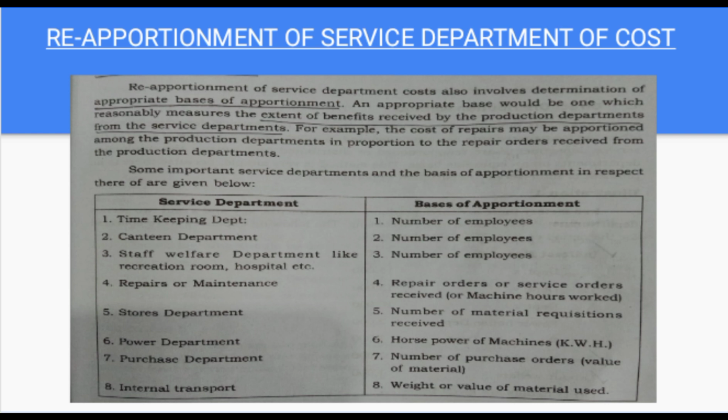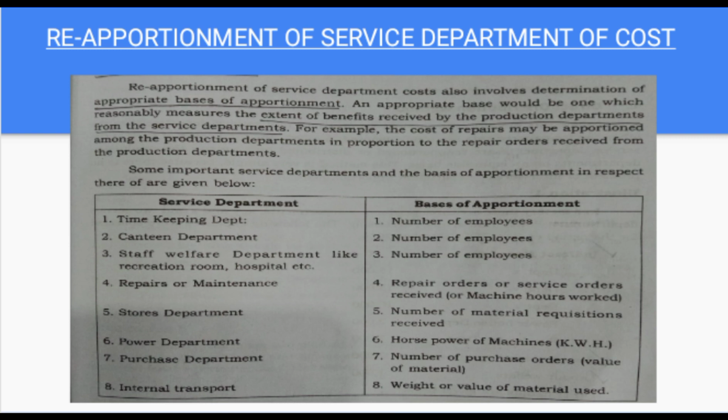As in the case of primary distribution method, reapportionment of service department cost also needs some basis of apportionment. The cost of a service department may be apportioned to the production departments according to the services rendered or the benefit received from service department. Here we can see 8 service departments and their basis of apportionment. First 3 departments, timekeeping, canteen and staff welfare departments, are based on number of employees. Based on that, number of employees is the basis of apportionment for these 3 departments.